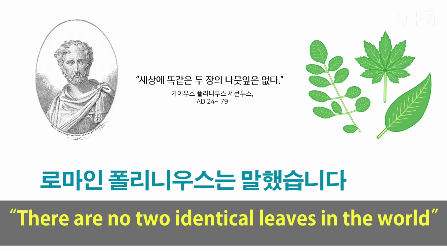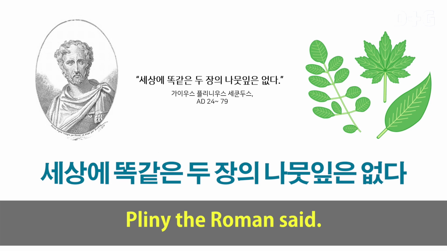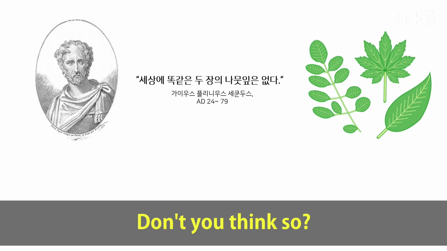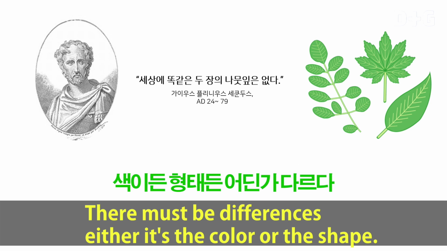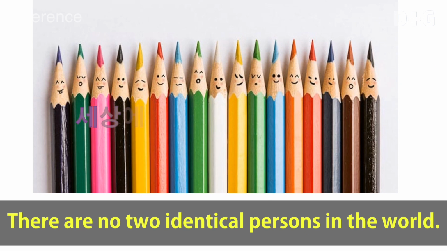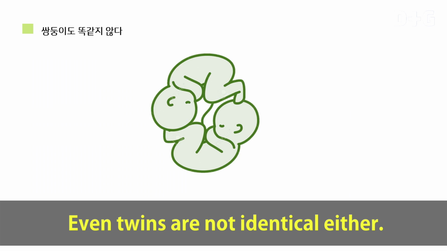However, is that really so? There are no two identical leaves in the world, said Pliny the Roman. Don't you think so? How could there be two identical leaves? There must be differences, either in the color or the shape. Similarly, we can say there are no two identical persons in the world. Even twins are not identical either.